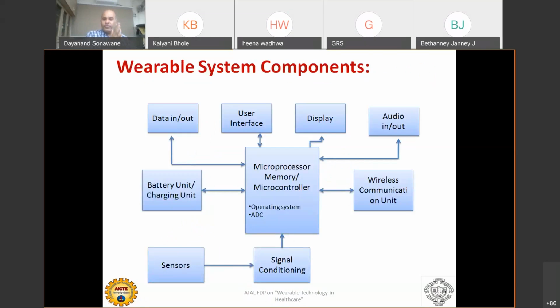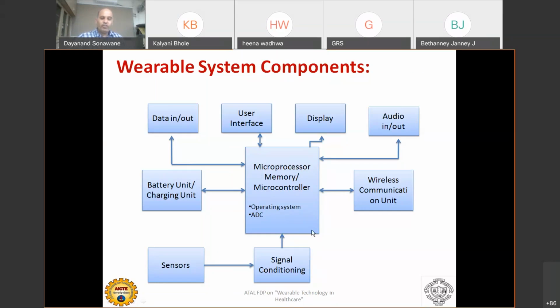Now, component-wise, for any general wearable device, starting from your smartwatch, Fitbit, or anything Professor Arnab explained to you in the morning, if you look at the different discrete components involved, in the center there is a microprocessor or microcontroller.